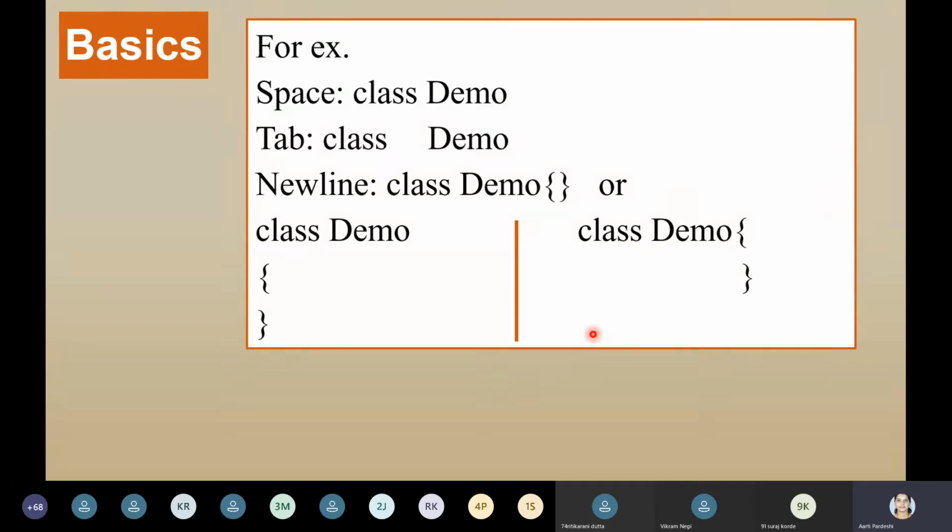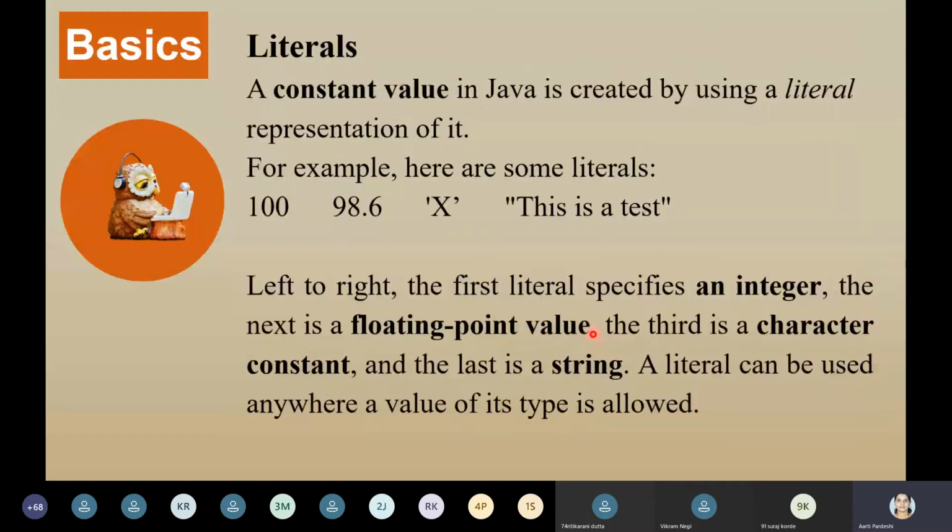Now I'm moving ahead. Literals. Literals is a very basic concept of any programming language. Literals are nothing but constant values. Any constant value is treated as a literal. It's the actual meaning of it. So you can't change the meaning of it. So exactly, the word says literal. Okay, constant. It's fixed. You can't change it.